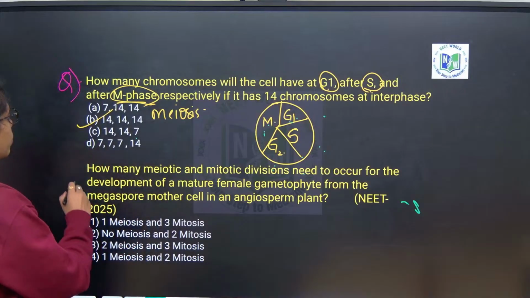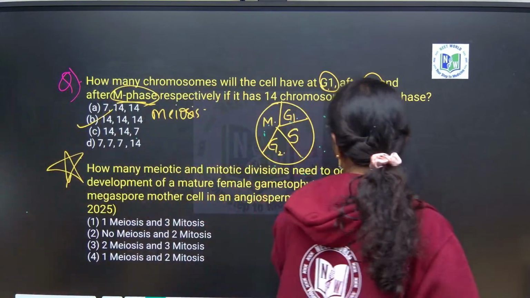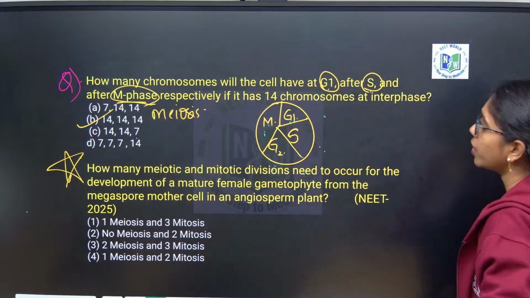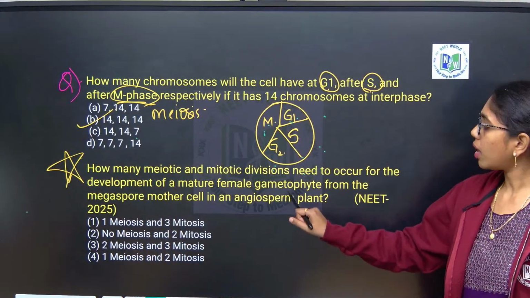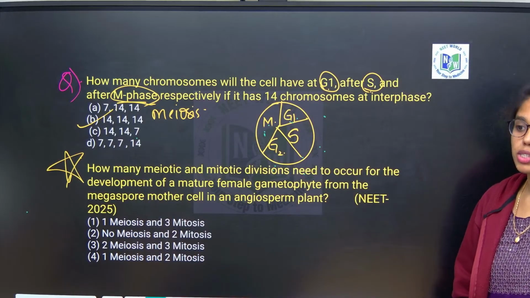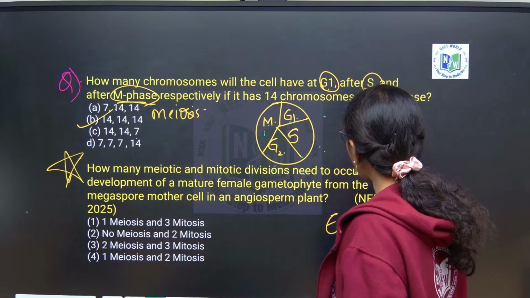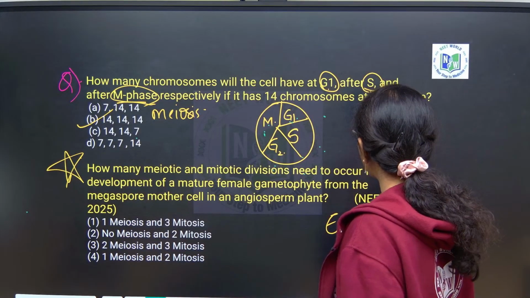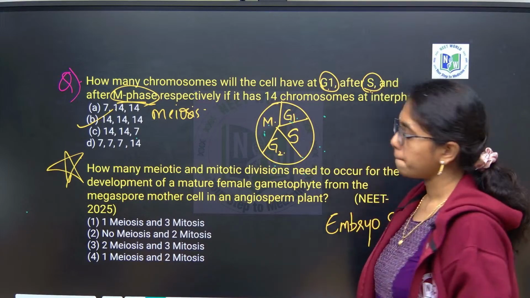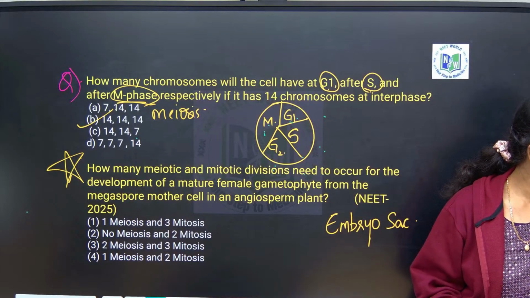Try to apply the knowledge which you already have. This is how you have to do it. Second question, look into this. This occurred in NEET 2025. What is the mature female gametophyte in angiosperm? Embryo sac. Just now I have taught you this. Try to answer, if not, no problem, I will say it. Online students, you can also answer.